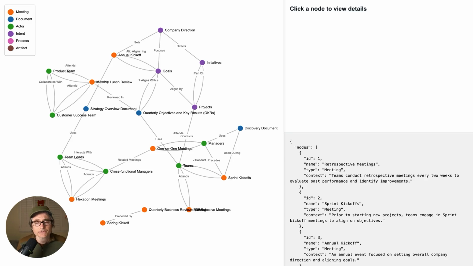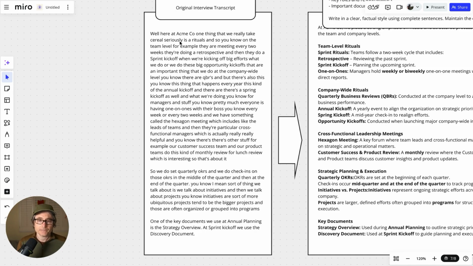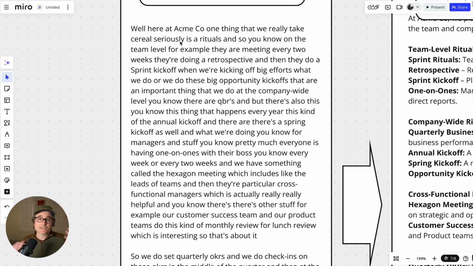So in this short video, I'm going to just share how I generate these network diagrams that describe how people work. I spend a lot of time chatting with people about how they work. And here's an example anonymized transcript. When people describe how they work, it can be a little bit rambling.